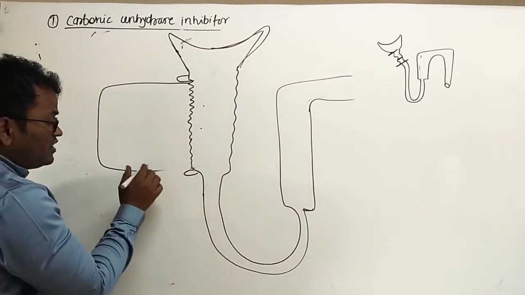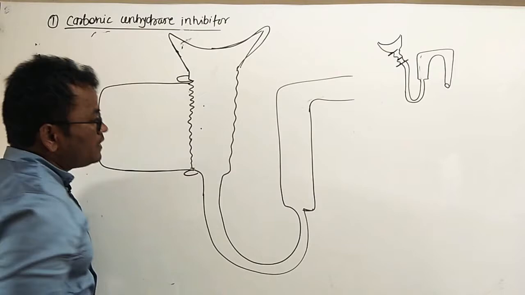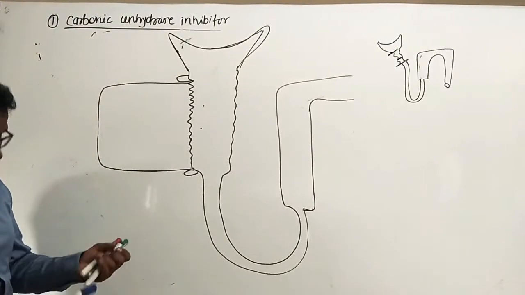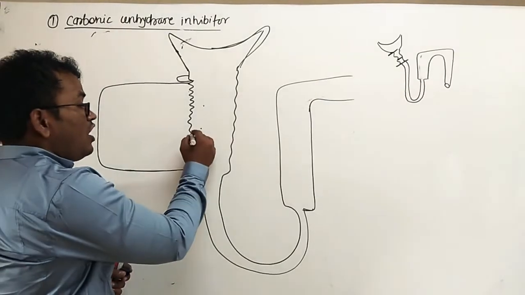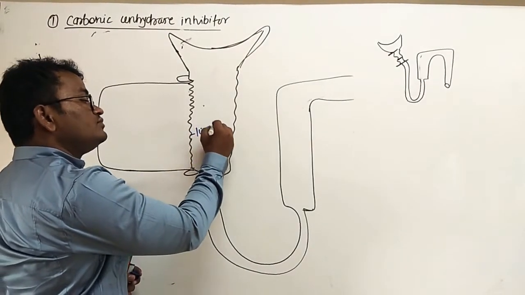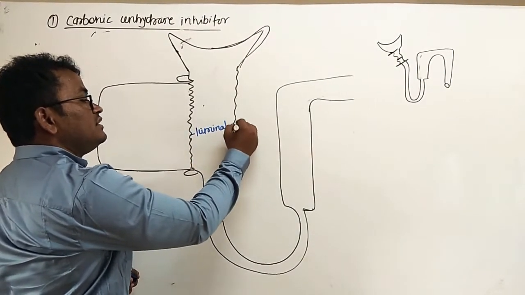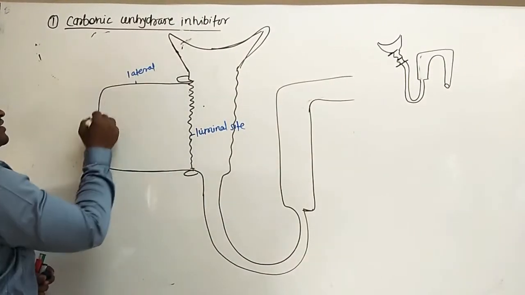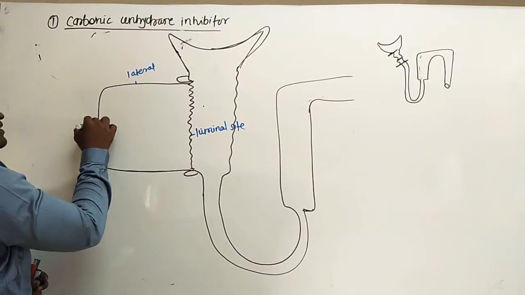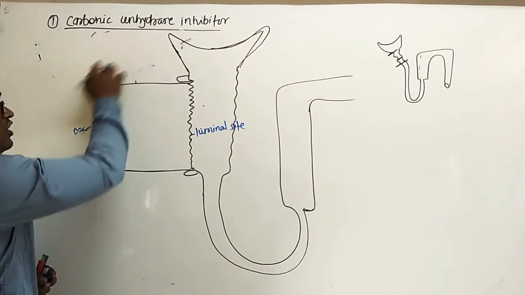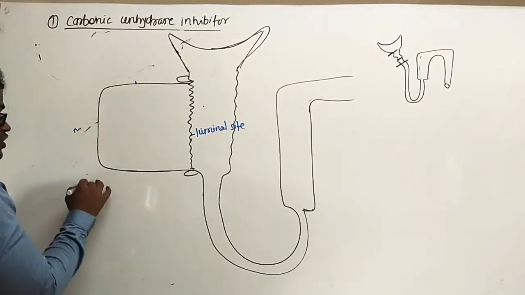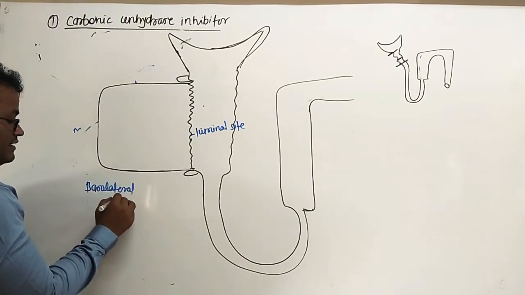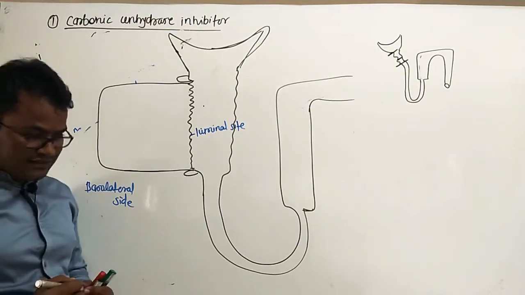For our convenience, I elaborate only one cell. This is the luminal site. This is the lateral site. This is the basal site. Together these sites are called the basolateral site.